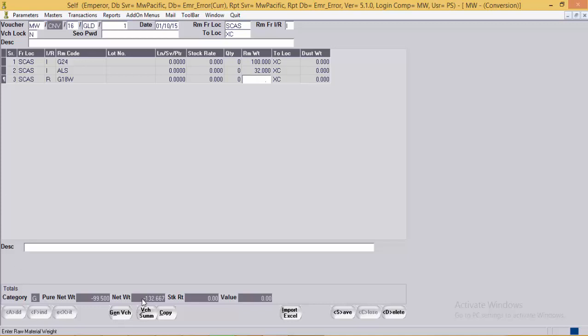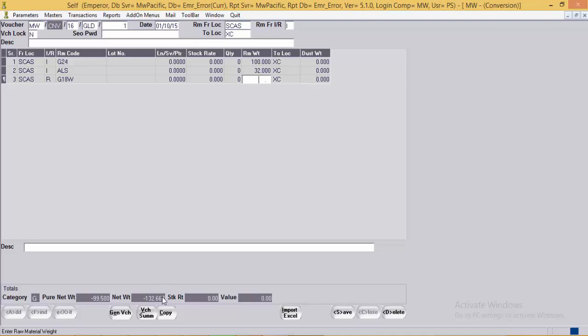Here at the bottom, system is displaying us the net weight, which means against G24 of 100 grams we should receive the G18W of 132.667 grams.